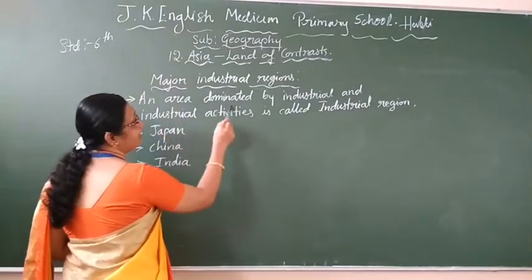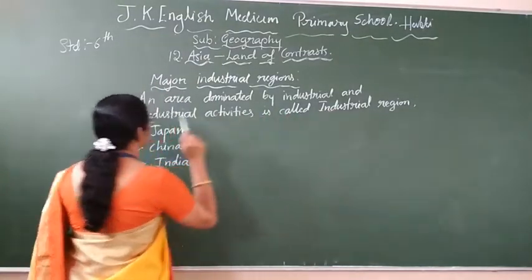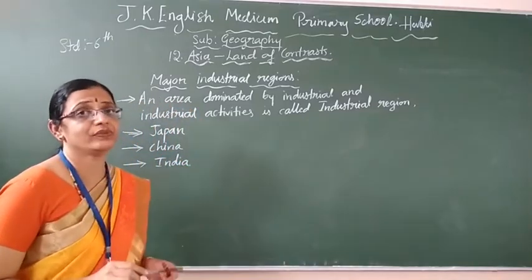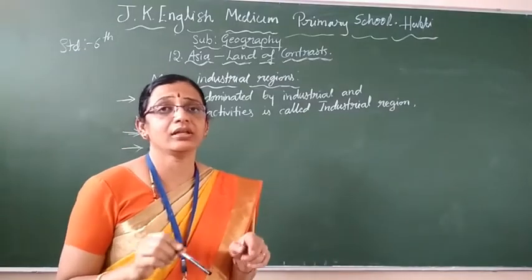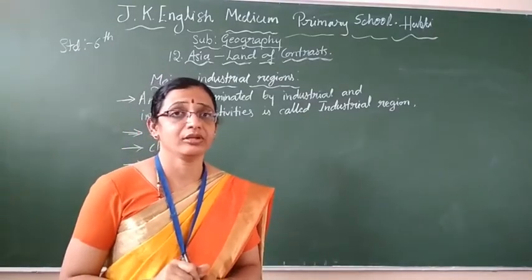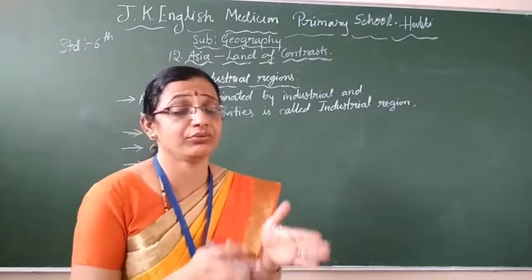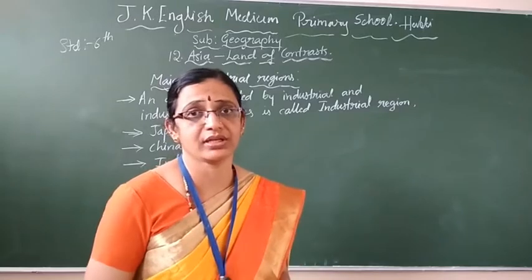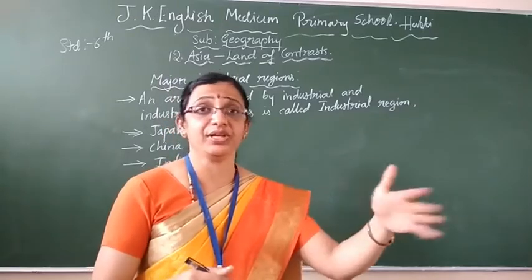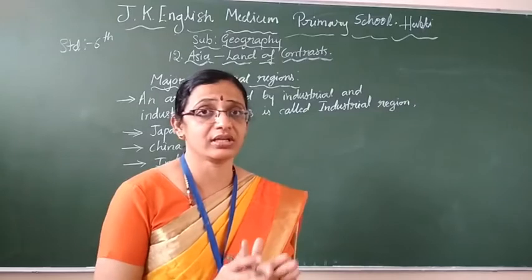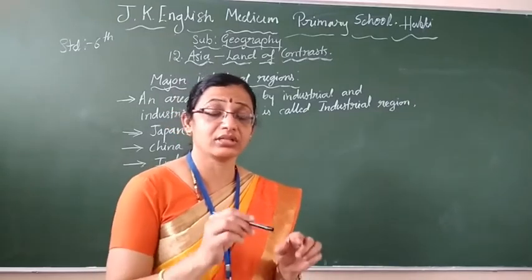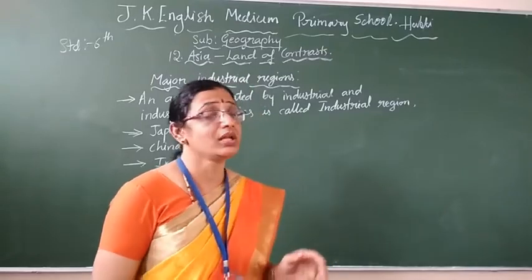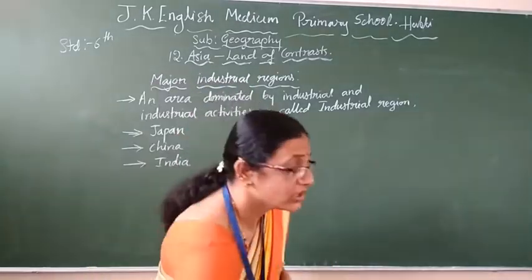An area dominated by industrial activities is called an industrial region. That means if in any area a number of factories are there, and a number of activities are going on which are related to the industries, either packing, transporting the raw materials, sending the finished goods, whatever it is, if such works are going on in any particular area or region, that is called an industrial region.